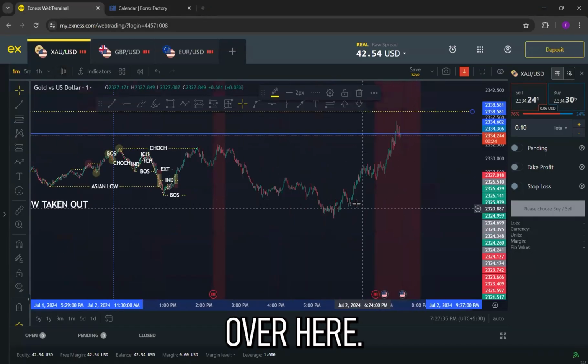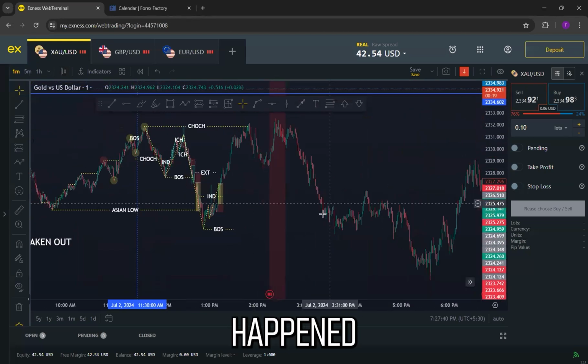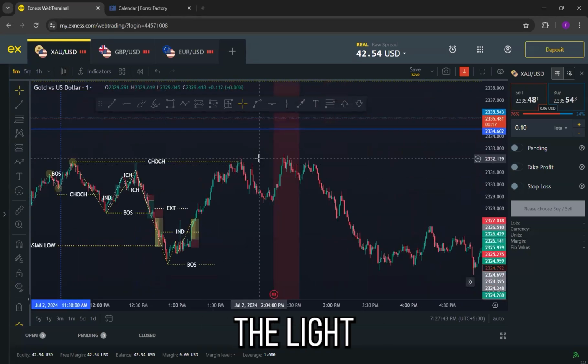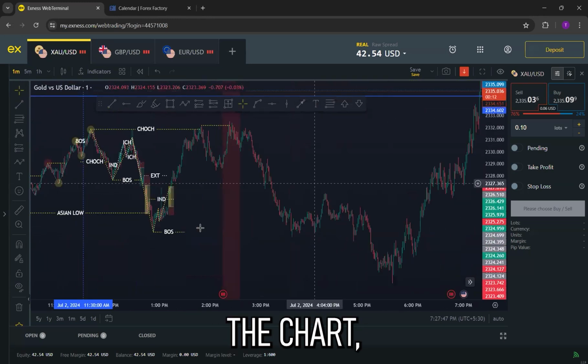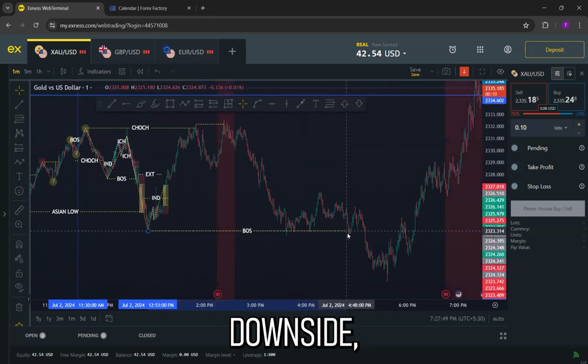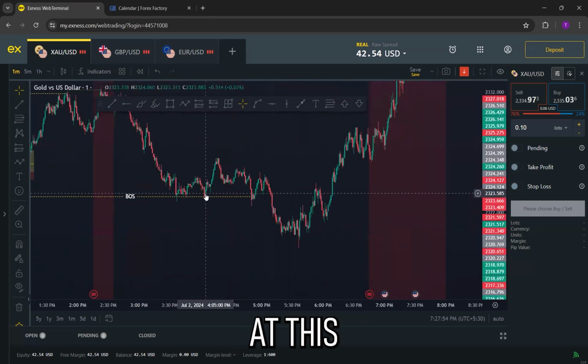So what's happening over here? As you can see, this was the last chalk that had happened in the market. As I have told you in the live trading as well, this was the latest chalk in the market. And finally, after the chalk, what did happen? The market again tried to move towards the downside, going downside like this, and finally giving us a kind of breakout at this exact level over here.